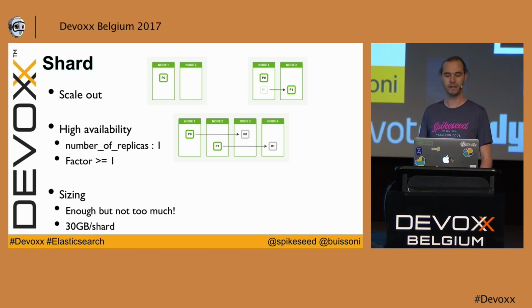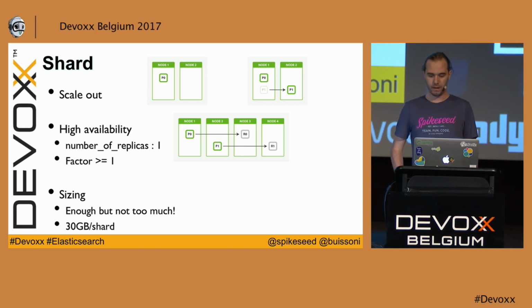The second picture is a design where you have an index with two shards. In this case, of course, half of your documents are stored in one shard, so you can store your documents in two nodes. So an index is composed of one to multiple shards, and a shard itself is a Lucene index.